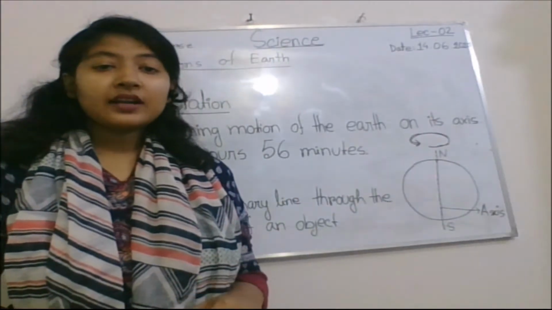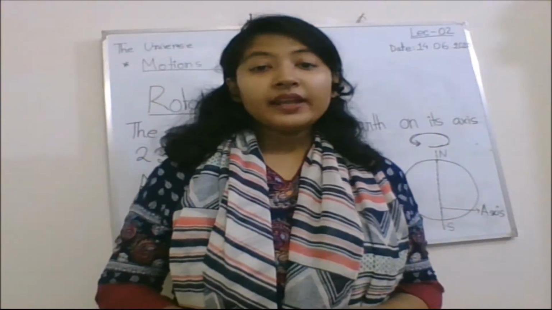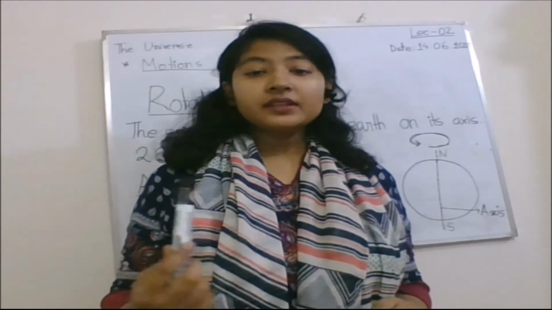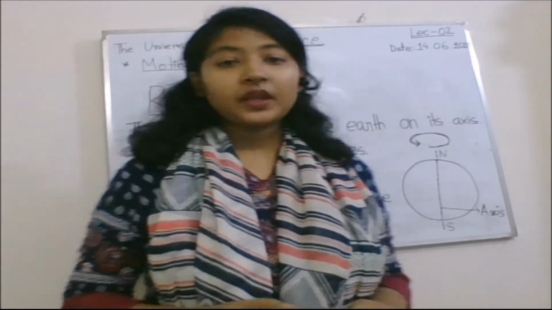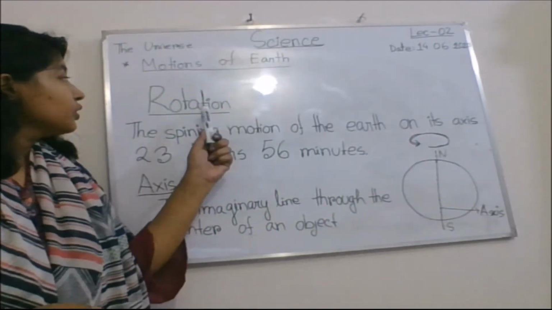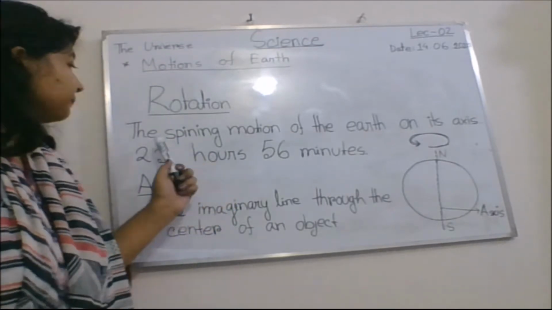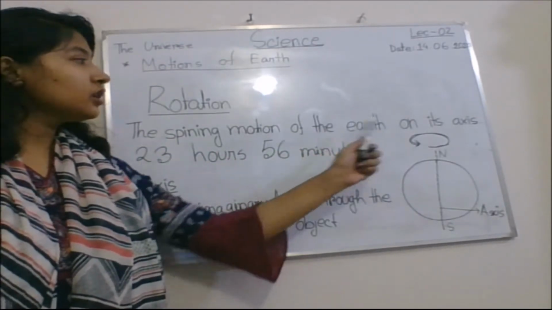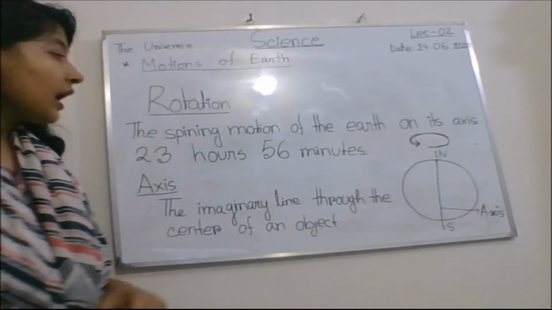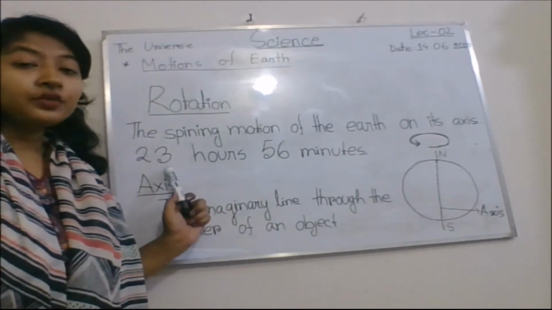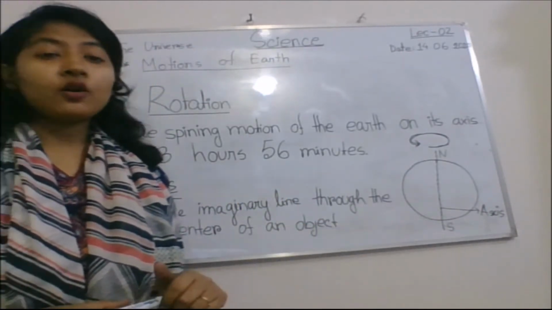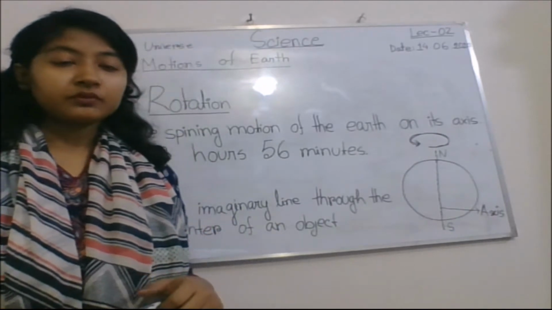Now we are going to learn about rotation. When Earth revolves around the Sun, it also spins on its own axis. This spinning motion is known as rotation. So the definition will be: the spinning motion of the Earth on its axis is known as rotation. Earth takes almost 23 hours 56 minutes to rotate on its own axis.